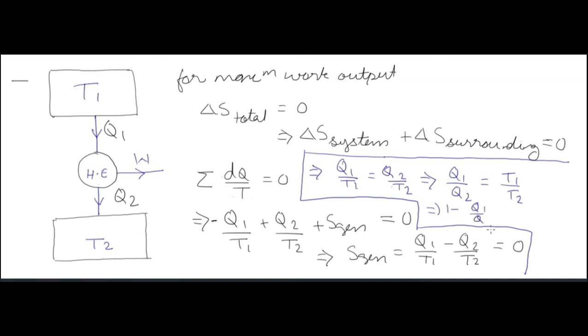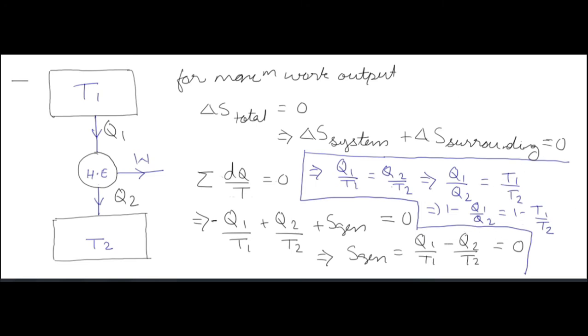So for entropy generation equal to 0, Q1 by T1 minus Q2 by T2 is equal to 0, which implies Q1 by T1 is equal to Q2 by T2, which implies Q1 by Q2 is equal to T1 by T2. Now we add 1 minus on both sides.